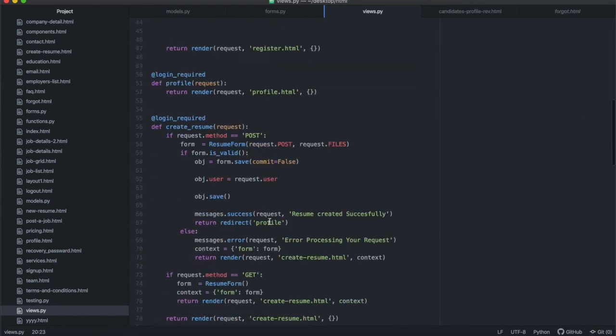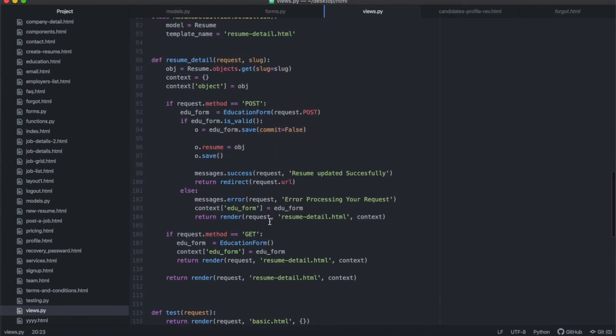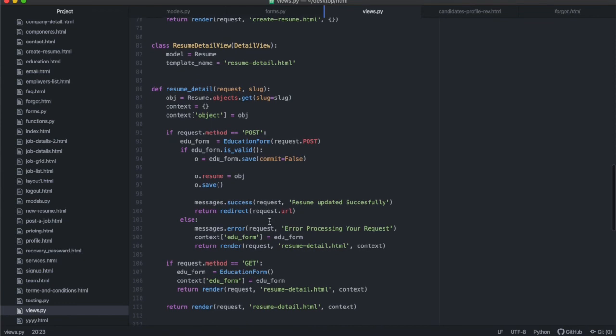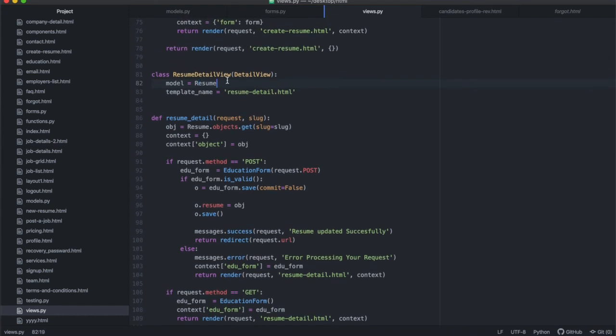If you go back to our view file, we had that resume detailed view that we created, and a class-based view was a really nice way to display something. All you had to specify was the model and the template name. But now we can't do that because we actually want to process forms. We want to get the form, we want to post the form, we want to post more than one form. So we're going to go into what we call a function-based view so that we can write all of those functions.